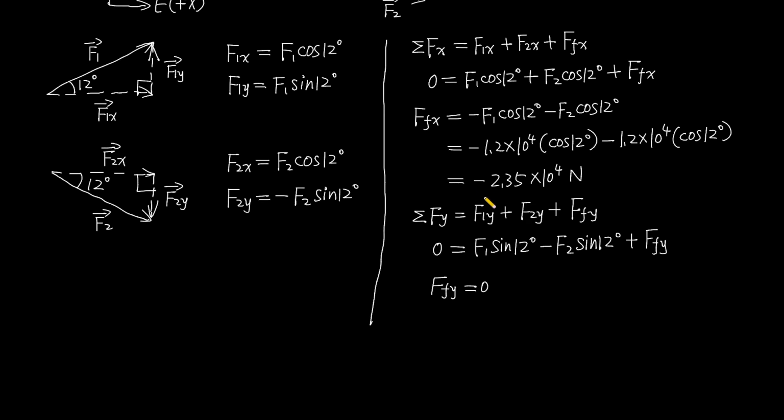Now the x component of the friction is this one, and the y component of the friction is 0. So at last we can get that the friction force just has magnitude 2.35 × 10^4 Newton, and its direction is west. It's because here it's negative, which means that its direction is opposite to the east, the positive x direction. So its direction is west.